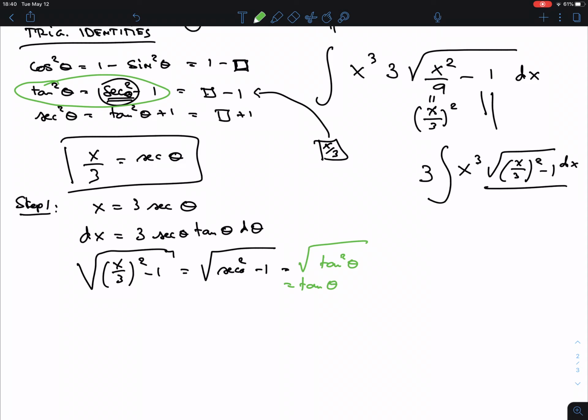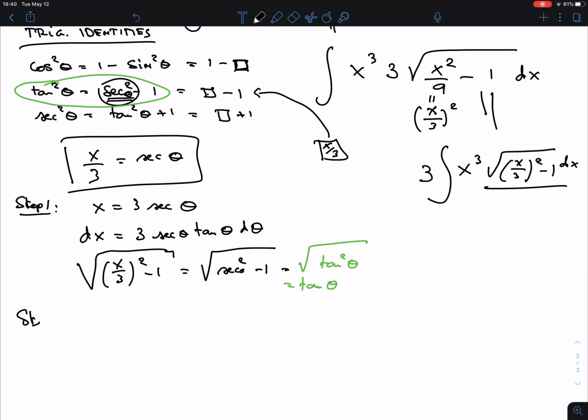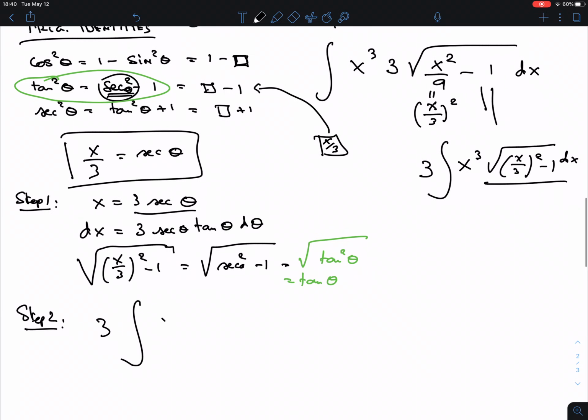Okay. Now we are ready to replace everything. So I'll go back in black. Step 2. Let's replace everything. We have the 3. What is x? Well, x is 3 secant theta. We have to cube that. So 3 secant theta cubed. Don't forget that 3 itself also has to be cubed, right?